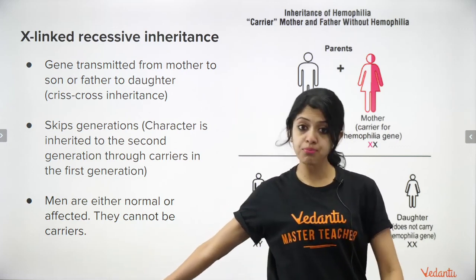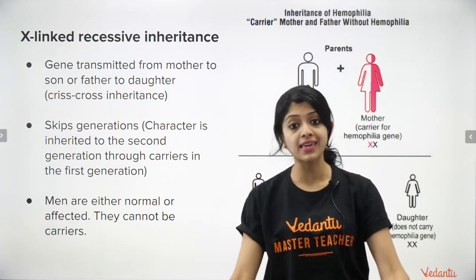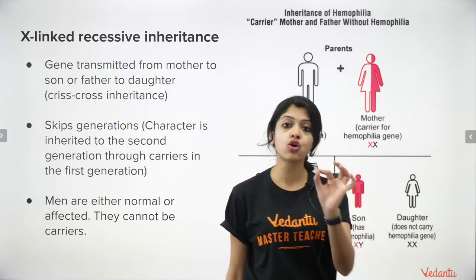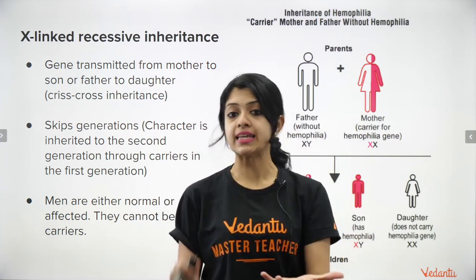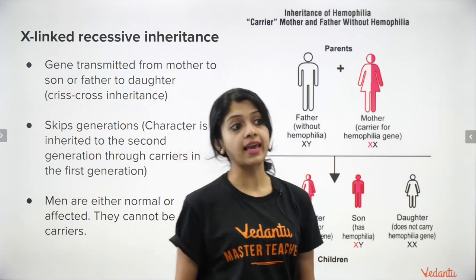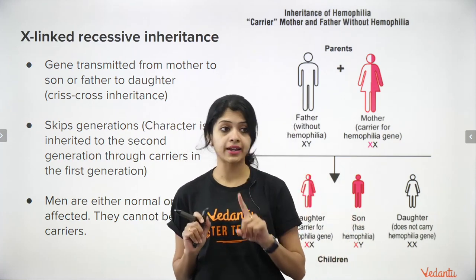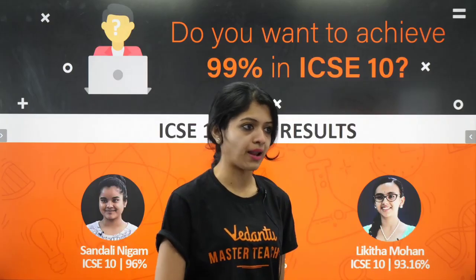Very importantly, men are either normal or affected. They cannot be carriers because men have only one X chromosome. Whereas females can be affected, normal or carriers in X-linked recessive inheritance, examples of which are hemophilia and color blindness.